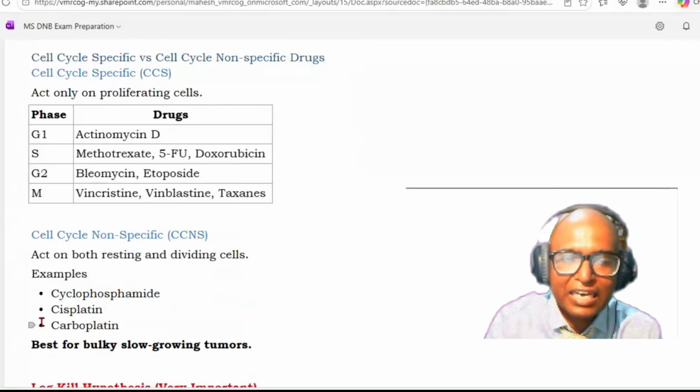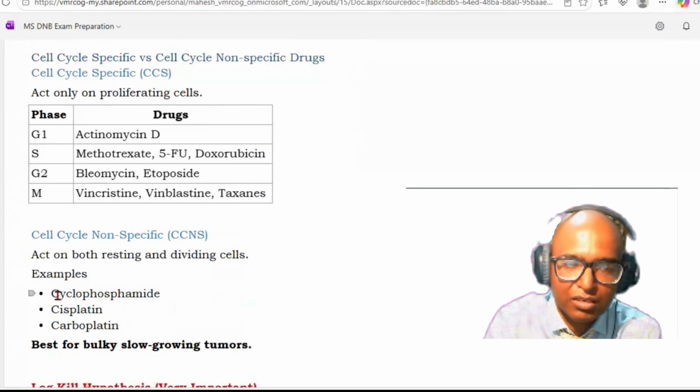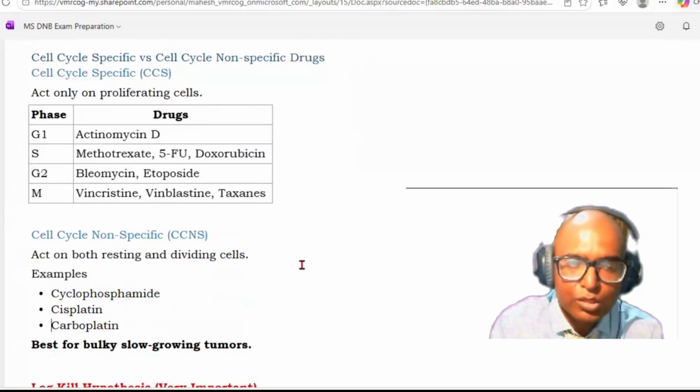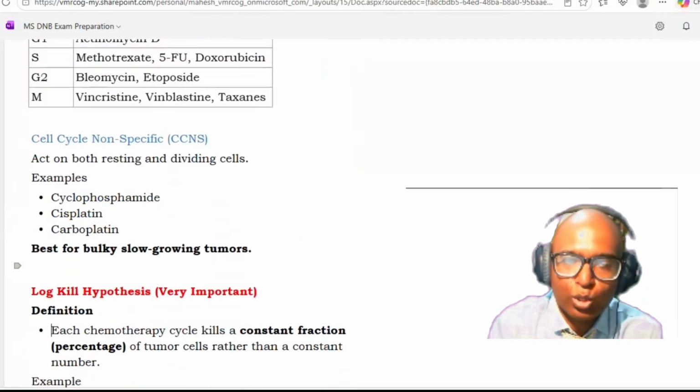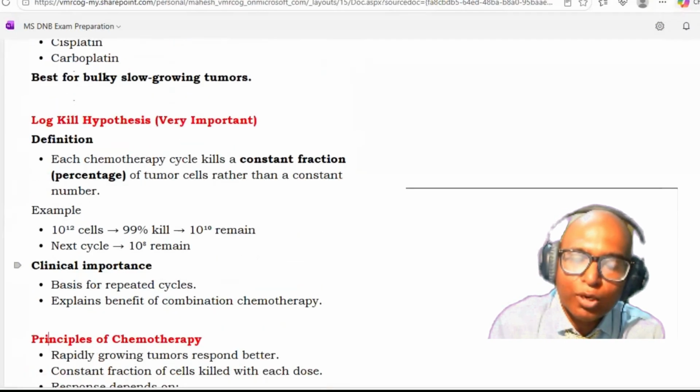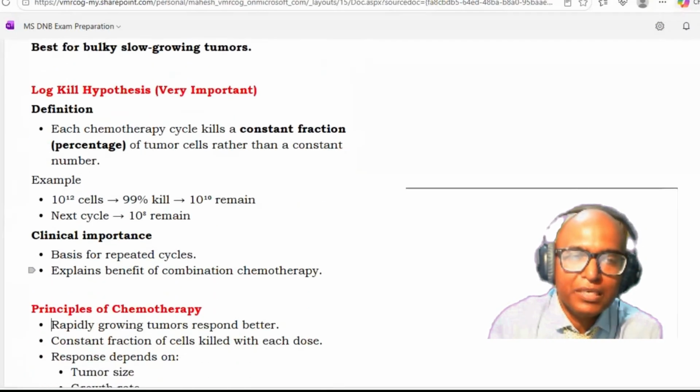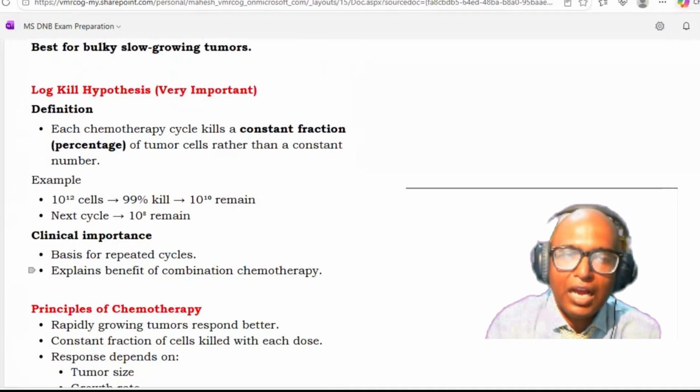So these are cisplatin and carboplatin, which we are frequently using in ovarian cancer. These are cell cycle non-specific. They are best for bulky, slow-growing tumors. Another important concept which you should understand in chemotherapy is the log kill hypothesis.